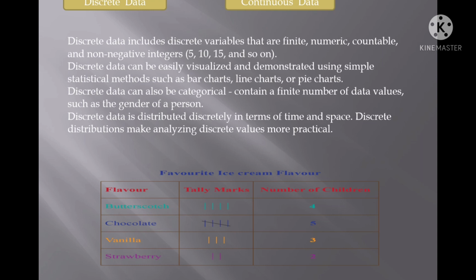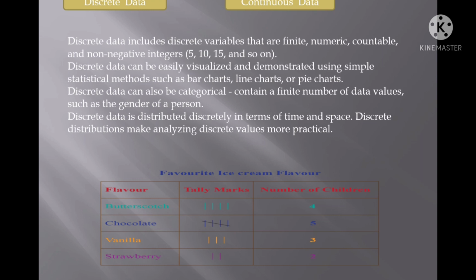This is in the numerical format and the numerical way. The data that has been represented in the form of numerical format or numerical way is known as discrete data. Here there are no negative numbers. Data is always positive, maybe 0, not -1. So such data is known as discrete data.